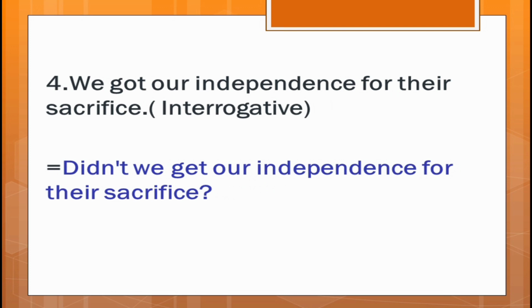Now, number 4. We got our independence for their sacrifice. That means the freedom fighter. You have to change it as an interrogative. Remember, when you have to change to interrogative, find out the auxiliary verb or the main verb. If in a sentence there is a main verb, you have to use do, did or does.